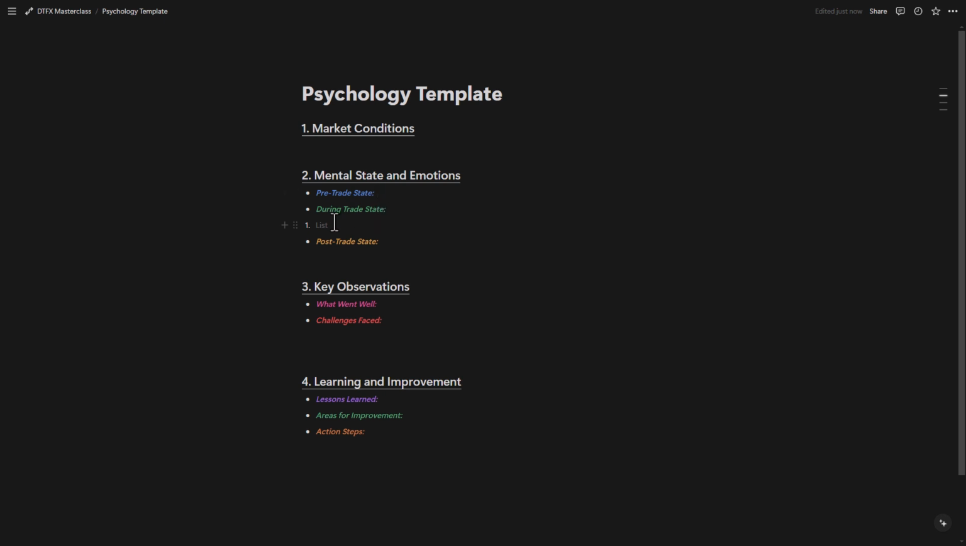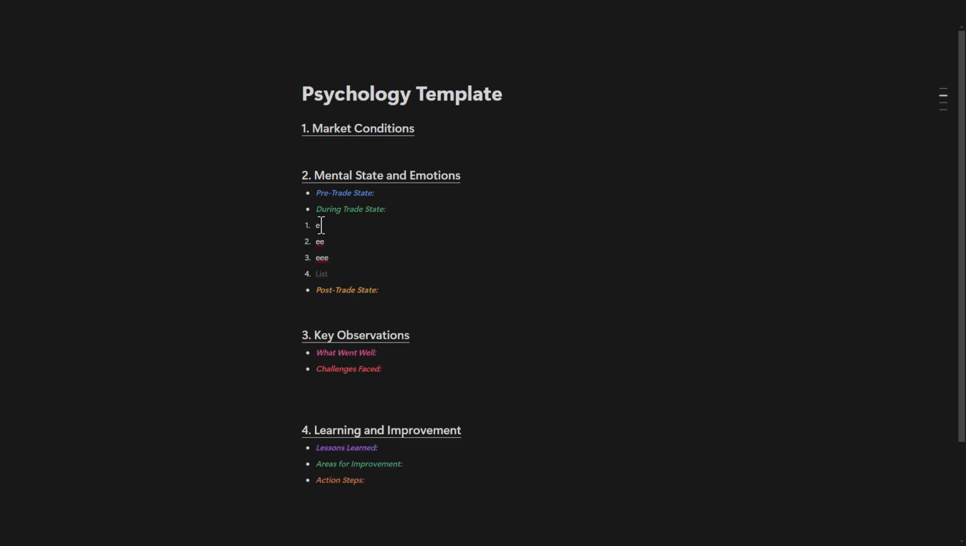Moving on to the most important thing in this journal: during-trade state. What you want to do is leave this open while you are trading, and every single thought that crosses your mind, I want you to write it right here. I made a list, as you can see, a numbered list.